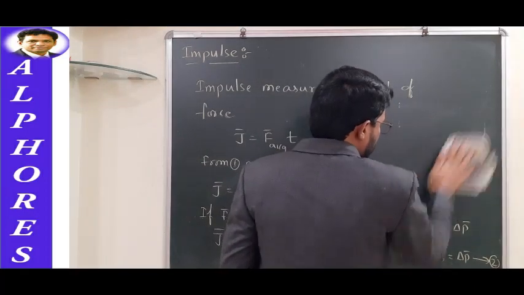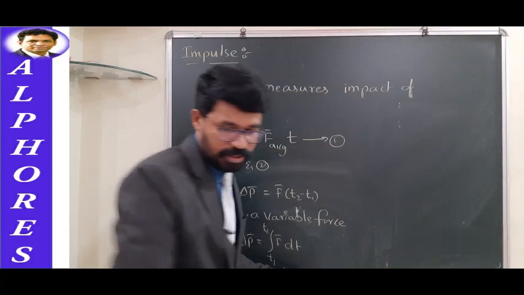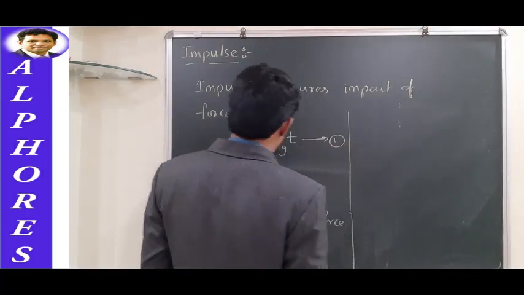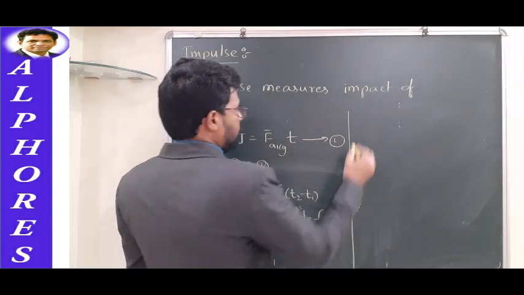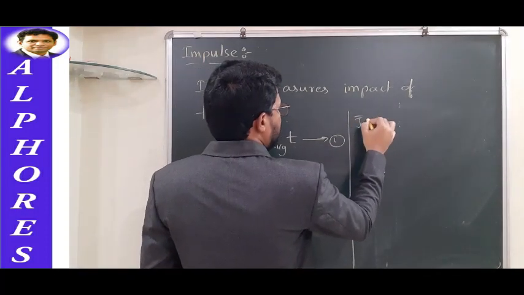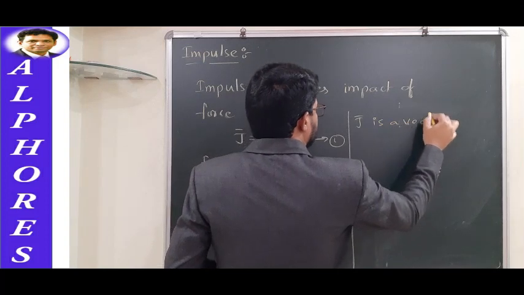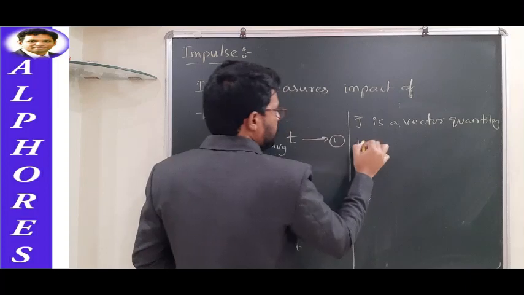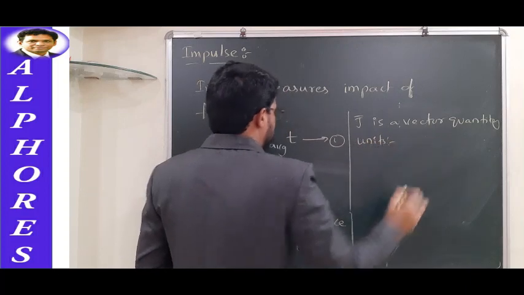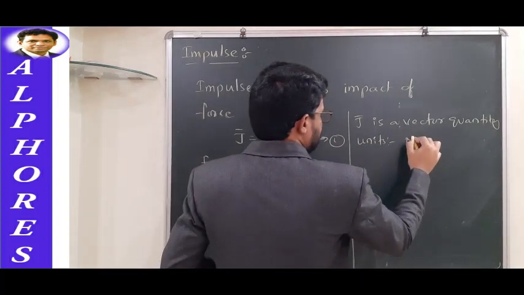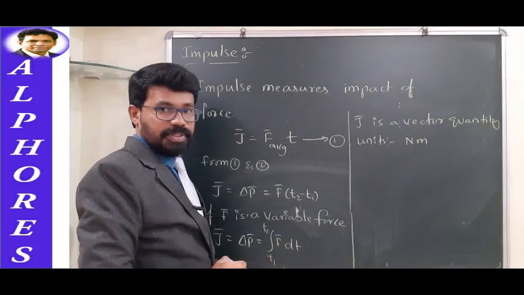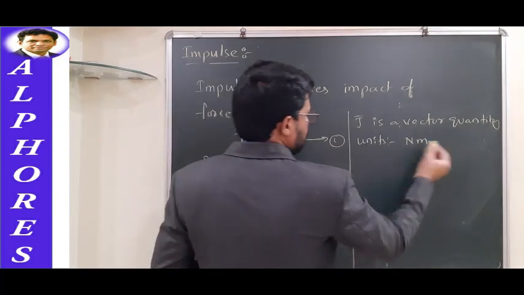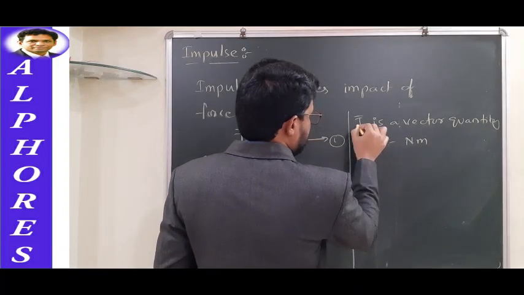This is very fundamental data, and sometimes when you face conceptual questions, it helps us to understand those questions and answer them. Here J bar is a vector quantity, and its SI units can be written as newton second. What else can we talk about? The direction of J bar.